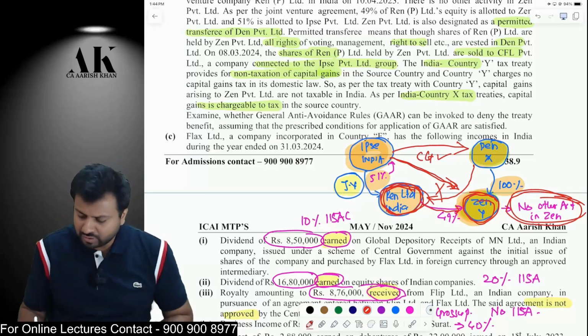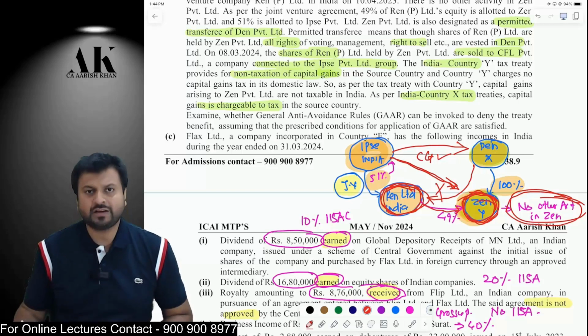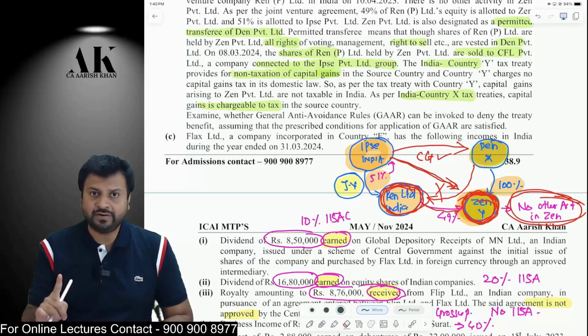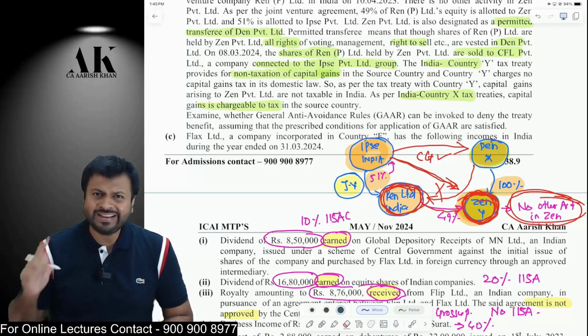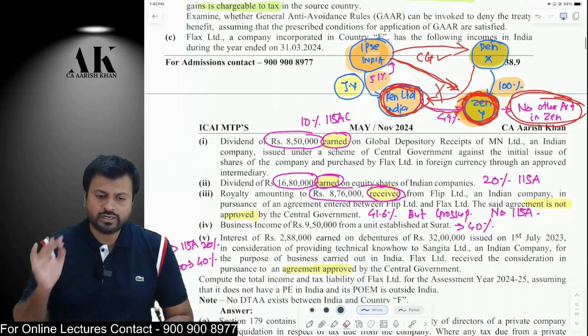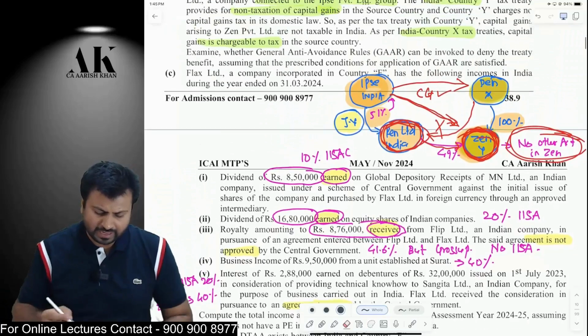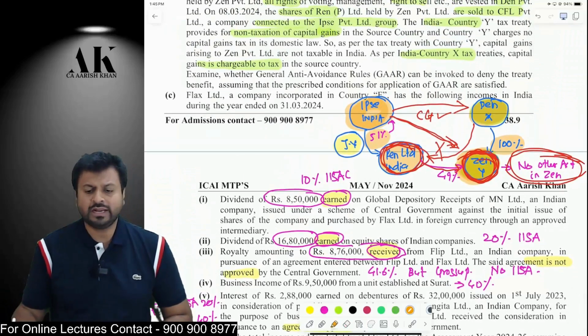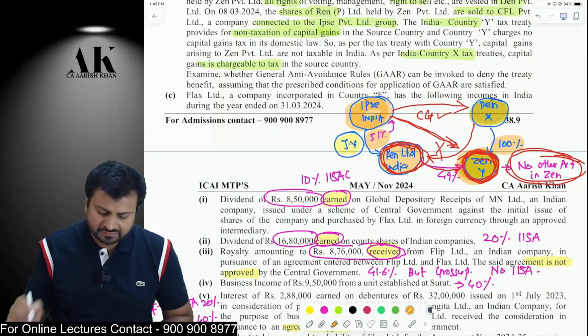Why? Because there is no commercial substance in making this particular entity. Why have you made this entity Zen? Only to obtain tax benefit. This lacks commercial substance. Therefore, GAAR will be imposed in this case if the tax benefit is more than what? More than 3 crore rupees. Otherwise, GAAR is not applicable. GAAR is only applicable if the tax benefit is more than 3 crore rupees. So, this is what this question is all about.